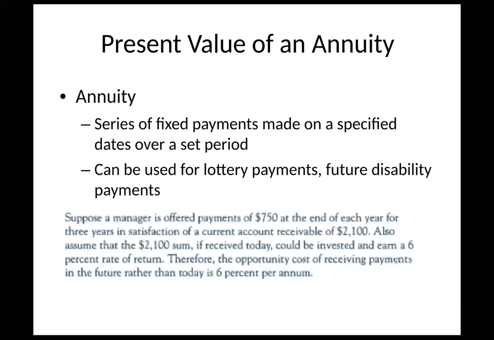And this is where opportunity cost comes in. The opportunity cost of receiving payments in the future rather than today is 6% per annum. So all these things we talk about when we talk about future payments and interest rates, it's about the opportunity cost of receiving the money now and what that value is. And that's why this present value idea is so important, especially when it comes to insurance, because usually these payments can be over a number of years. And the idea is, do you receive it now, at what interest rate, or if we're buying equipment, how long is it going to last?